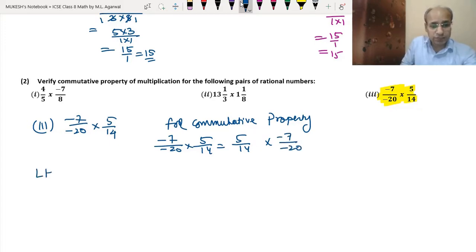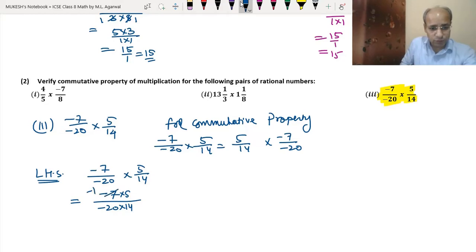So let's solve the left hand side first. We have minus 7 upon minus 20 into 5 upon 14. Here we will multiply numerator with the numerator, means minus 7 into 5 divided by minus 20 into 14. This 7 and 14 can be divided. So minus 7 means minus 1. And 7 twos are 14.